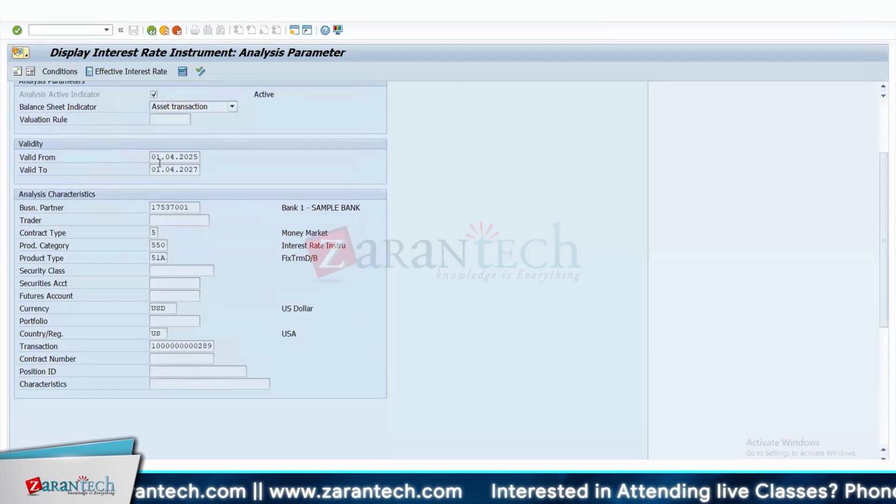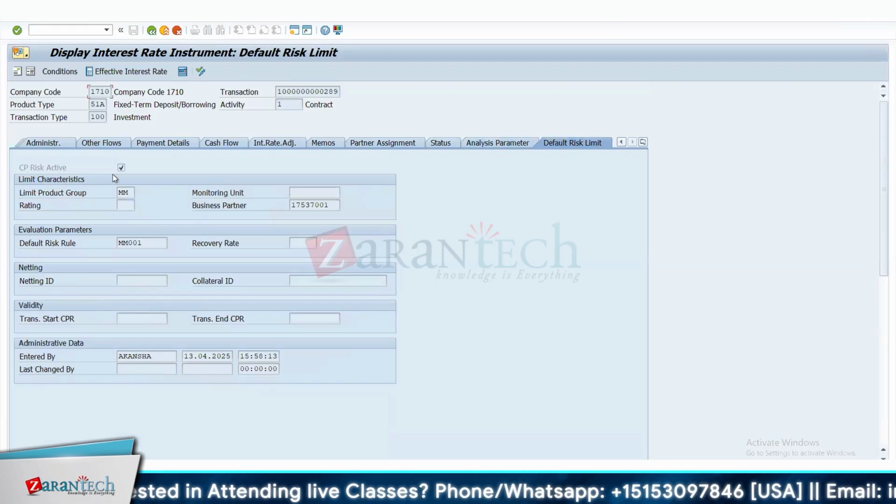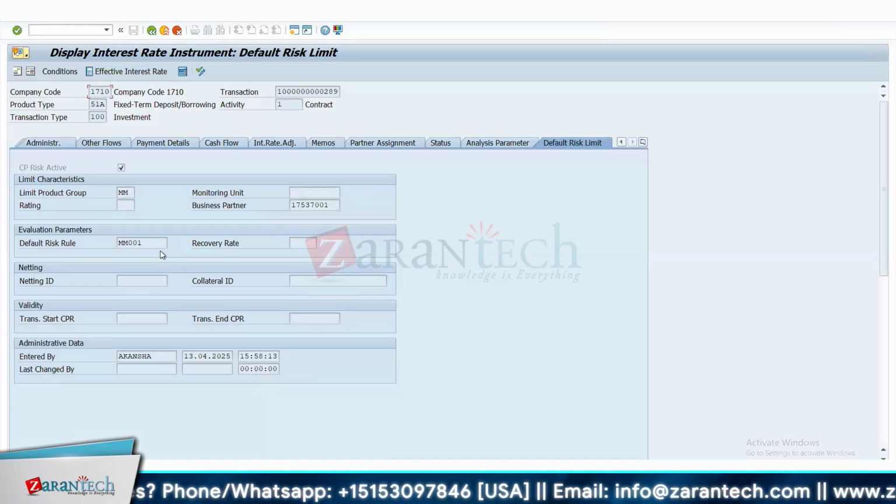For example, the deal is valid from 1st of April 2025 to 2027. These are the business partner details that we have. This is the transaction number, and this is in dollars. It just shows some general information. Here it shows the default risk value, based on the risk value settings that we have. It defaults the values from the configuration. And this is money market. It shows the business partner number and the user who entered it. Again, these are just for information purposes.